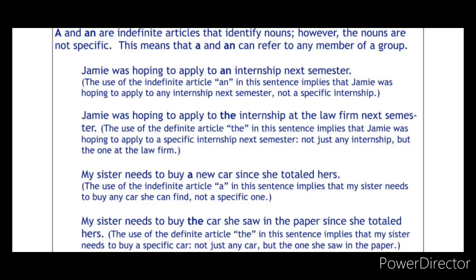So we have mentioned the specific name of the internship, so we are using the definite article. If the noun is specifically telling some name, we need to use the definite article. If it is generally spoken, there we need to use the indefinite article "a" and "an."